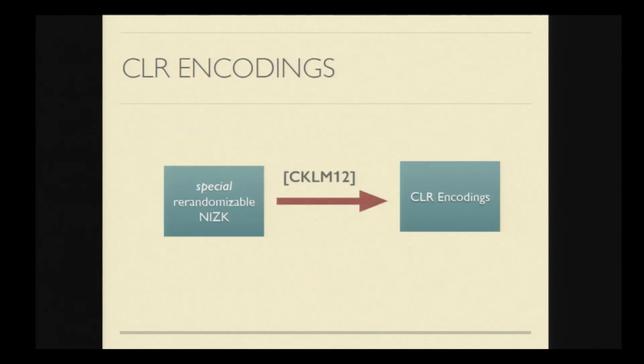In order to prove the security, we propose a notion called a special re-randomizable NIZK. This essentially has a few more properties other than the re-randomizable NIZK, and I won't go into details because of lack of time. You essentially boost the property of special re-randomizable NIZK to CLR encodings using techniques from Chase et al. And now the question is, how do you construct this special re-randomizable NIZK?